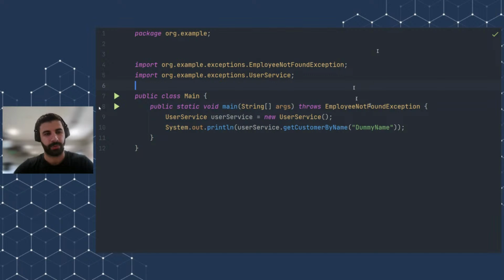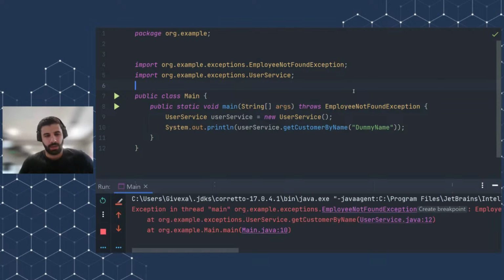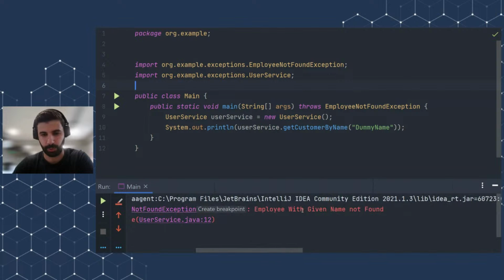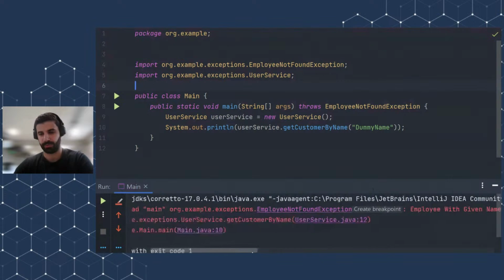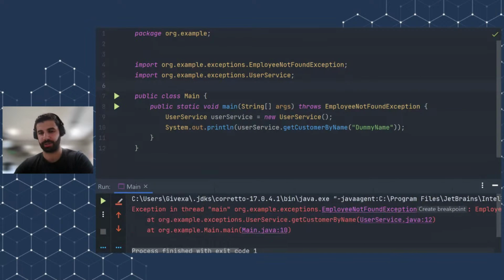And now if I run my code, let's see what will happen. Just a second. As you can see, I got my own custom exception, which is EmployeeNotFoundException. And I also got a detailed message: employee with given name not found. So this means that the user has incorrectly input the username, right?